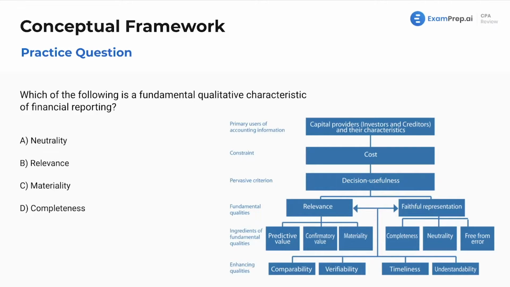This chart demonstrates, what do we have? We have enhancing qualities, fundamental qualities, ingredients of those fundamental qualities. And what are all of these? Well, financial statements need to be relevant and faithfully represented. Those are the two main fundamental qualitative characteristics. And from these examples here, from the possibilities, well, I only see relevant. I mean, obviously, you couldn't have both faithful representation and relevance. It would have to just be one. So I'm going to go with letter B, relevance here for our final answer.